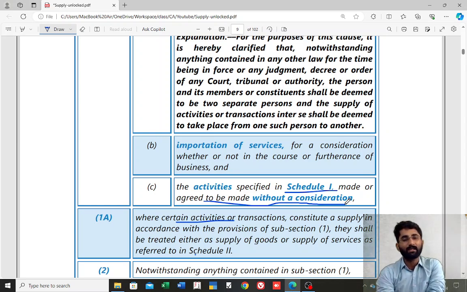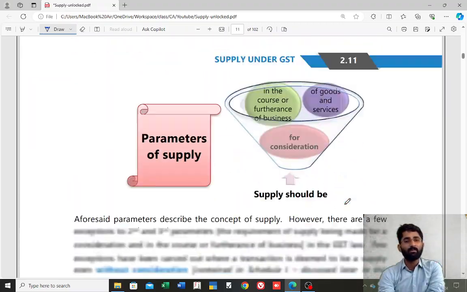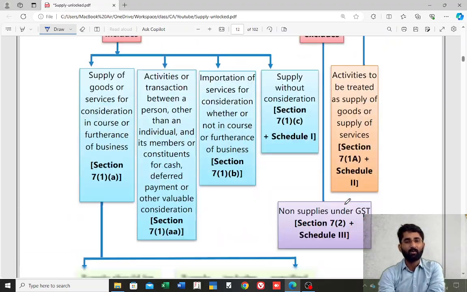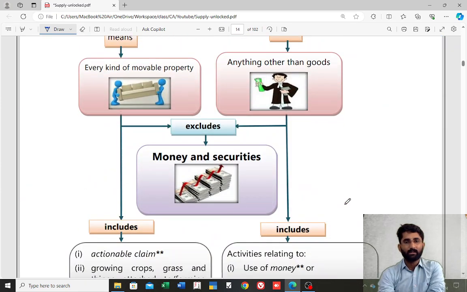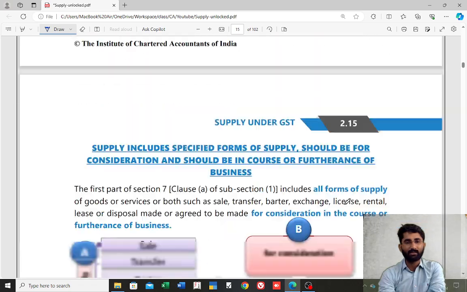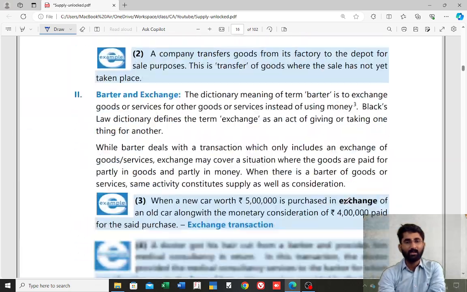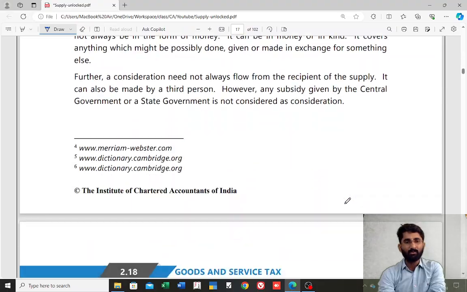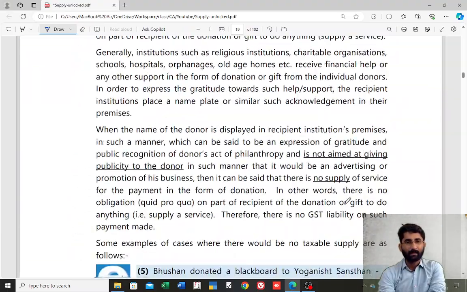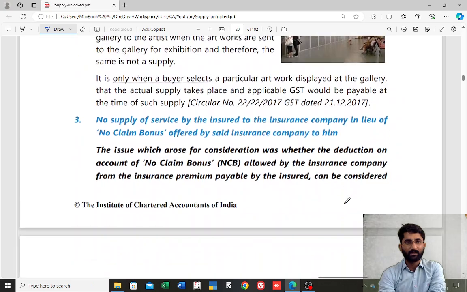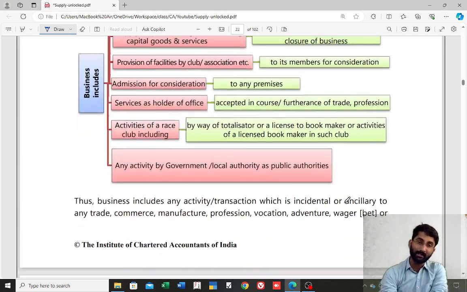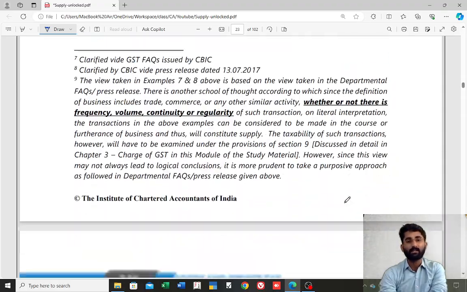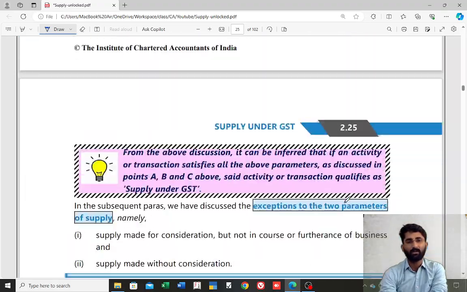So what are these items, that we have to discuss in schedule number 1. We will go to schedule number 1, very important one. All these things that we have discussed just now, see what is goods, what is service. Now directly we will go to section number 7, subsection 1, clause C, the items which are considered as supply even without consideration. So that we are going to discuss now here.